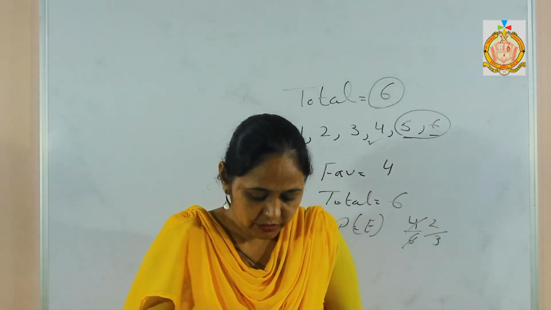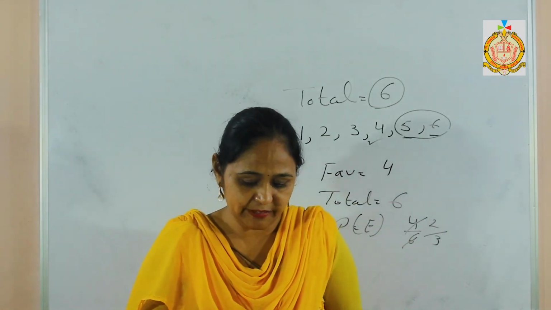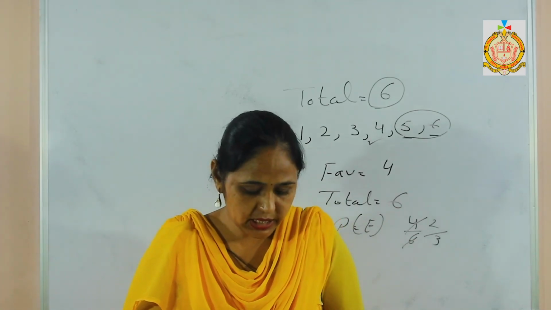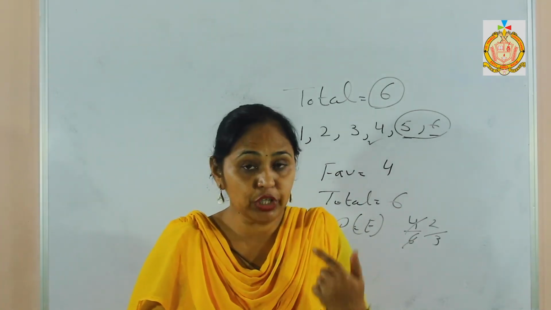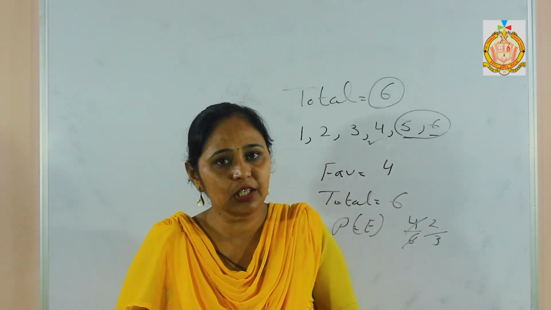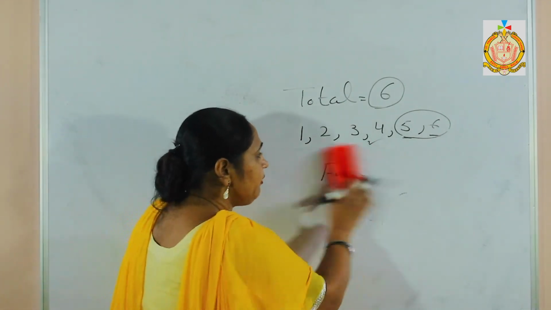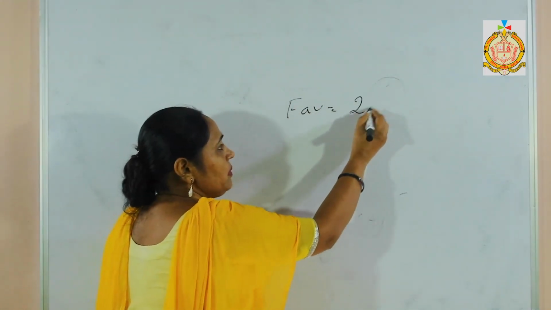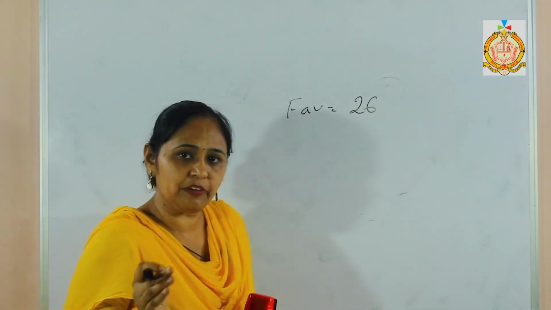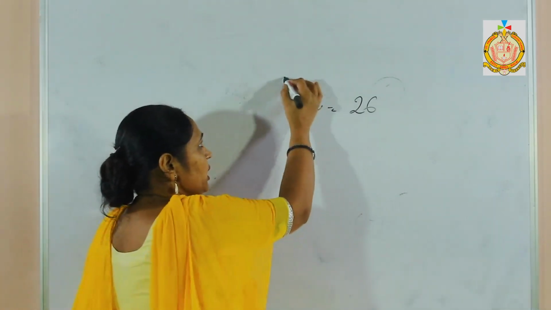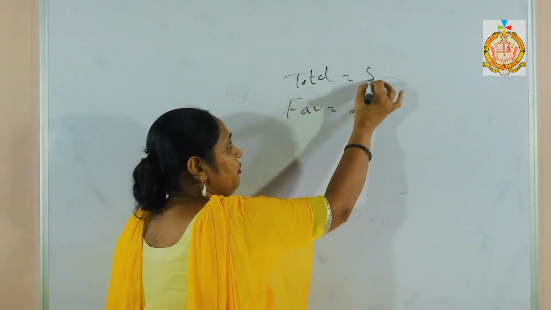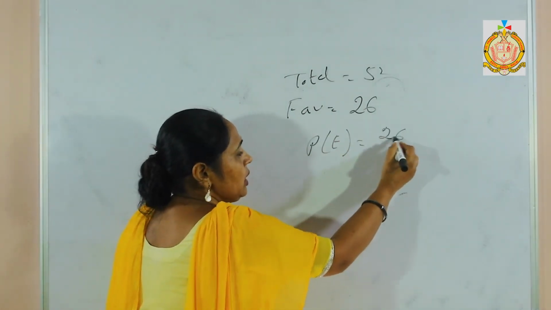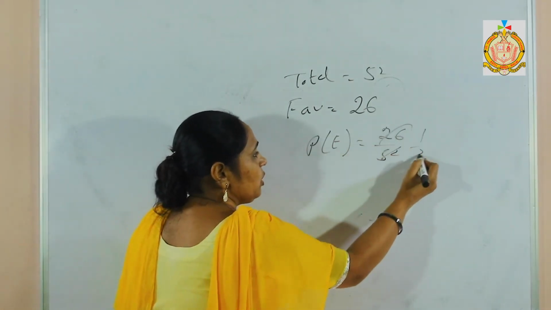In the next sum, number 5, from a well shuffled deck of 52 playing cards, there are a total of 52 cards. He says to draw a black card. We know how many black cards there are: 26. It means my favorable outcome becomes 26, because I know there are two types of black card. Then the total is given as 52. Then the probability of the event becomes favorable upon total. It becomes 1 upon 2.